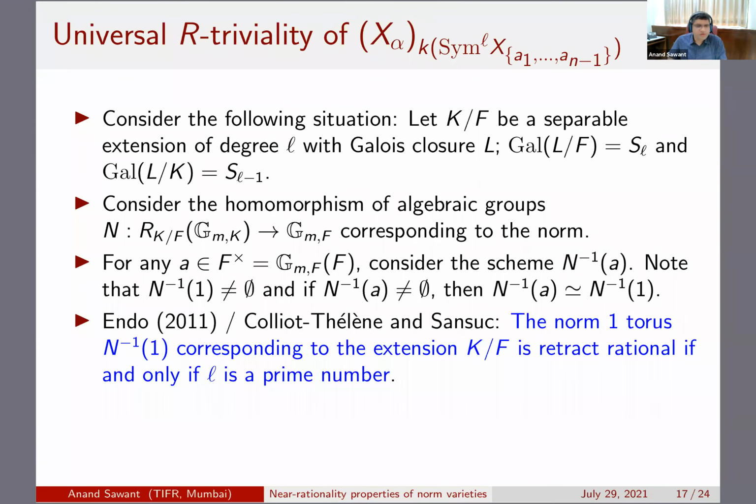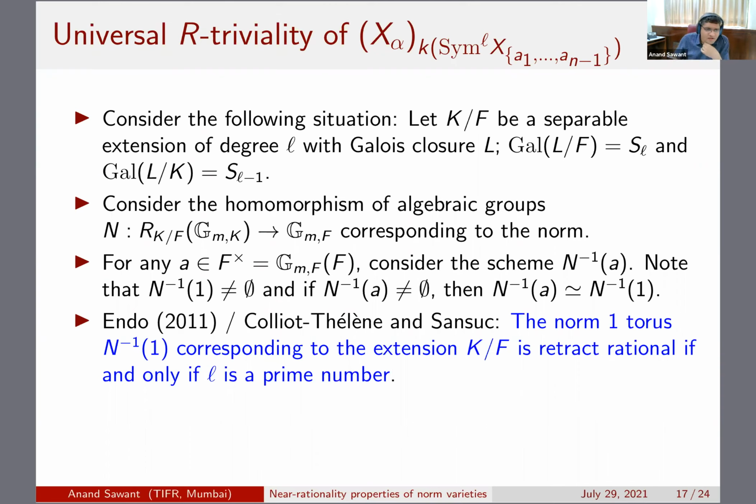And here's a result of Endo that we use quite crucially. The part that we use also appeared in the work of Colliot-Thélène and Sansuc actually. The result says that if you take the norm 1 torus, so this norm hypersurface is called the norm 1 torus, corresponding to this extension, it is retract rational if and only if L is a prime number. Of course, we only use the part which assumes that L is a prime number and then uses that this norm 1 torus is retract rational.